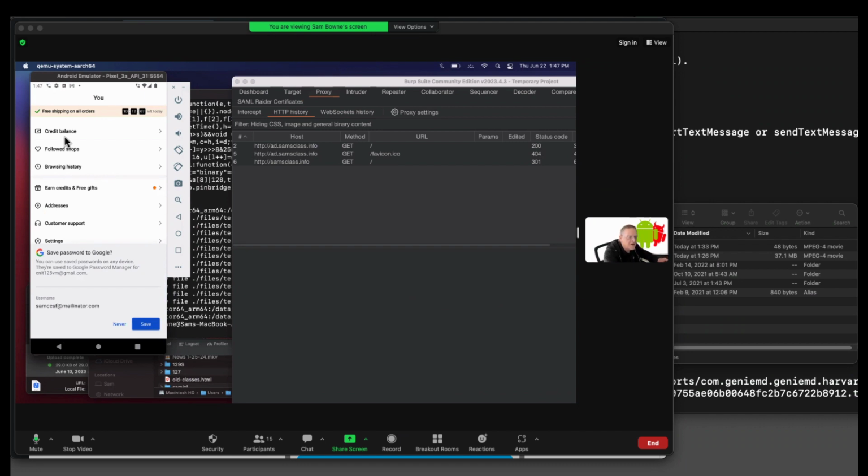So this means what's happening is something that happens sometimes. The traffic is going past the proxy. Those network proxy settings do not really affect all apps. And apparently, this thing is sending the traffic some way past this. So I regard this as an inconclusive finding. I was not able to do a man-in-the-middle attack.